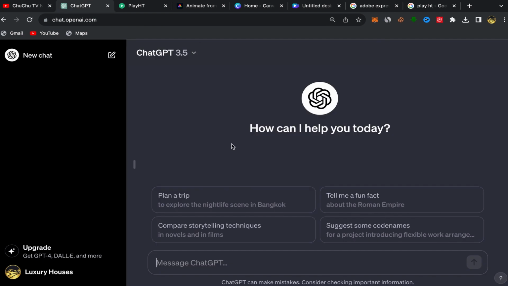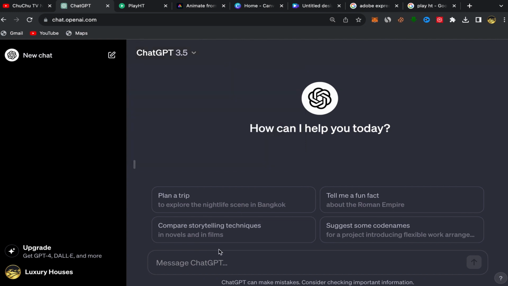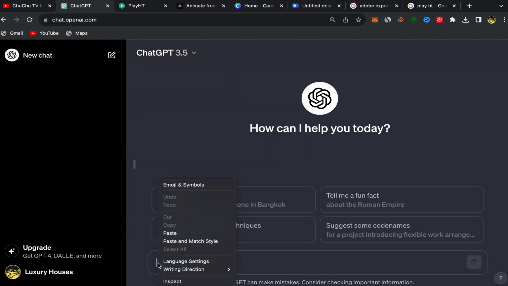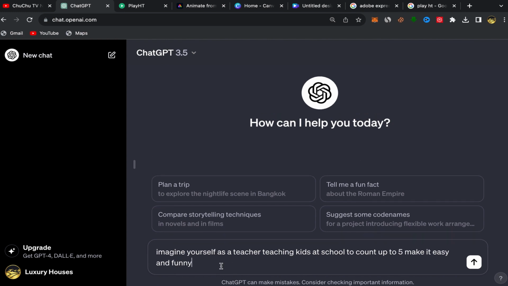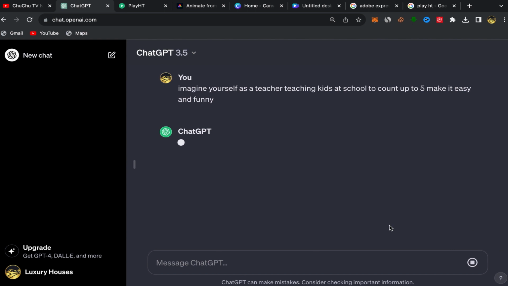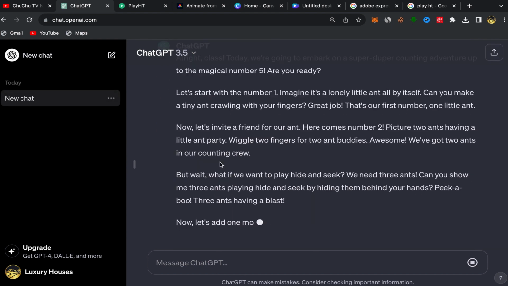What you need to do first is go to ChatGPT, sign up, and create your account. It's for free. You can use the free version. I'm just using the free version. Then you need to ask ChatGPT over here. You can copy this if you want, or you can use your own. I asked it: imagine yourself as a teacher teaching kids at school to count up to 5. Make it easy and funny. Click over here and ChatGPT will start creating your YouTube script.